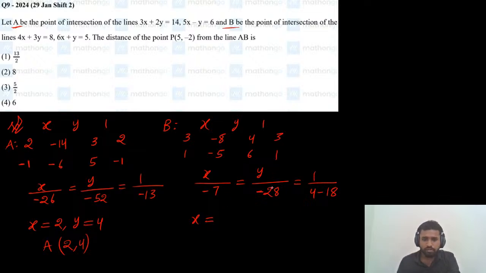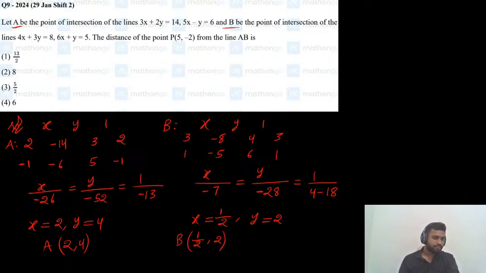So by comparing the x term and the constant term, we got denominator -14 and numerator -7, so x is 1 by 2. And for the y value, the denominator is -14 and the numerator is -28, so the y value is 2. We got the B point as (1/2, 2). Okay, this is the B point.